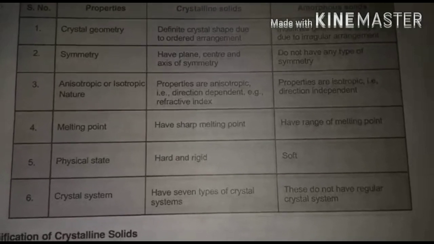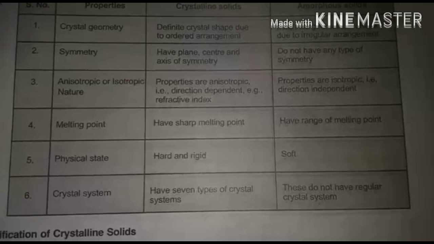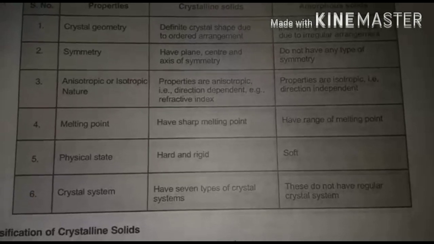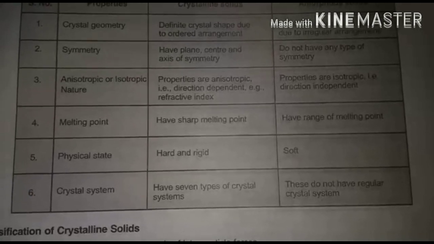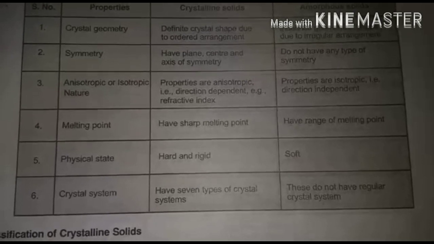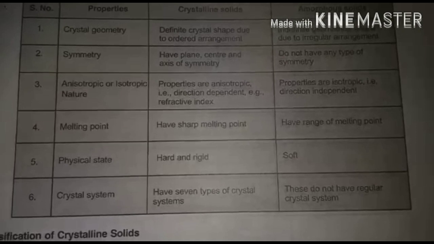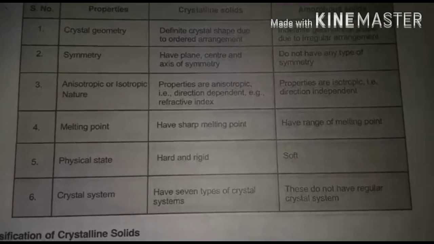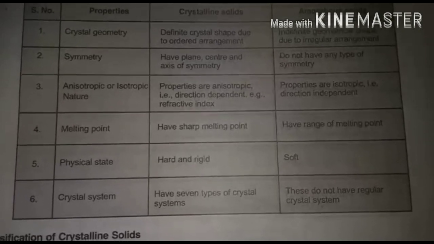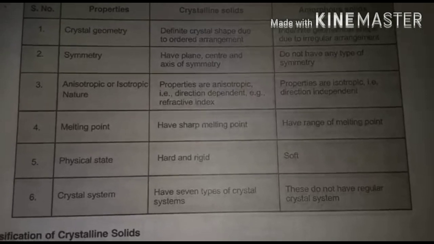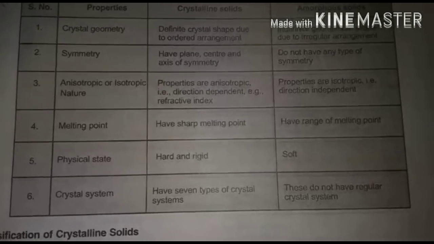First property, crystal geometry. Crystalline solids have a definite crystal shape because the particles are arranged in an ordered manner. But amorphous solids have indefinite geometrical shape because the particles of amorphous solids are arranged irregularly.